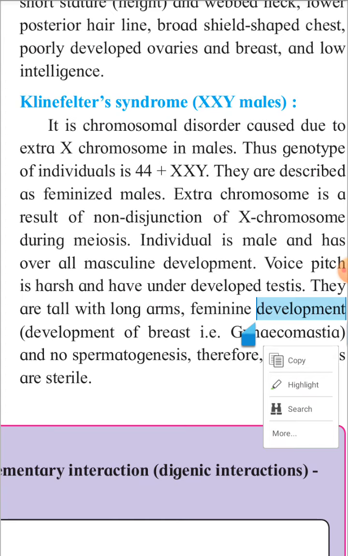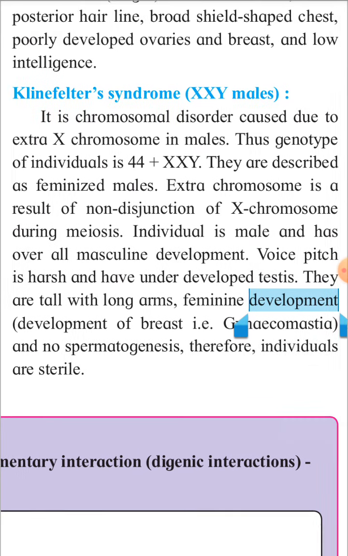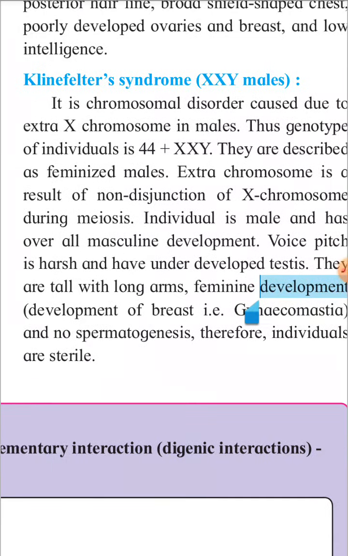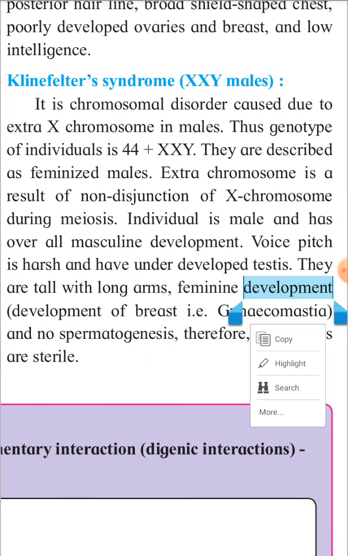So here there is one extra X chromosome in males. Normally in males there is one X and one Y chromosome in the sex chromosomes, but in Klinefelter's syndrome there is one extra X chromosome. So it is a chromosomal disorder caused due to an extra chromosome in males.